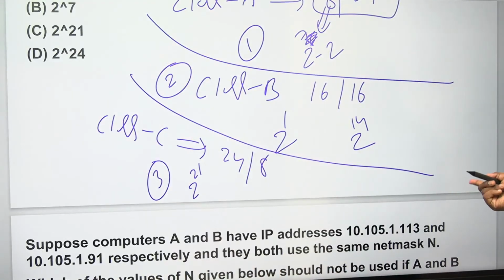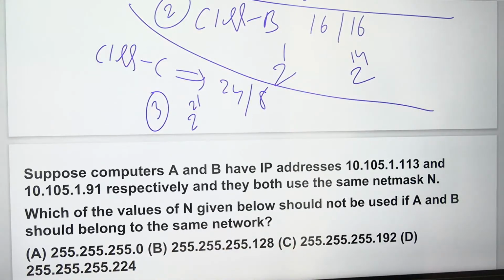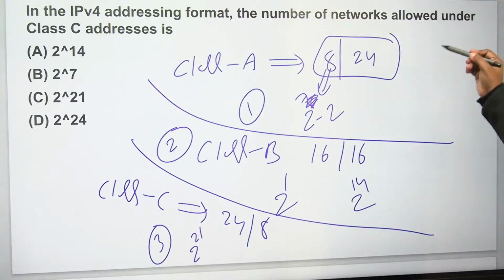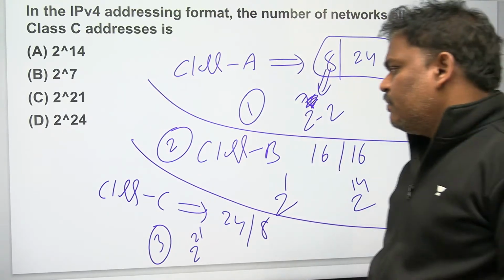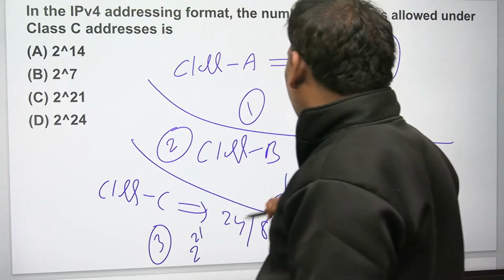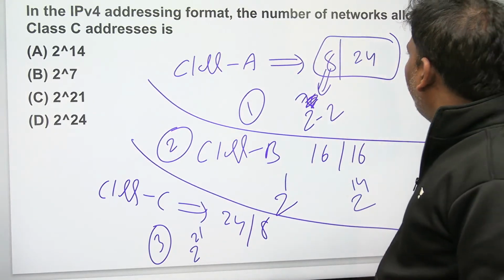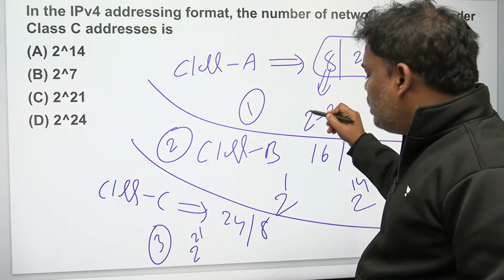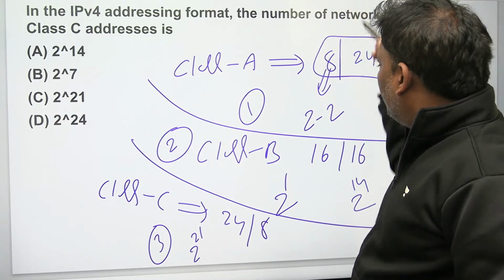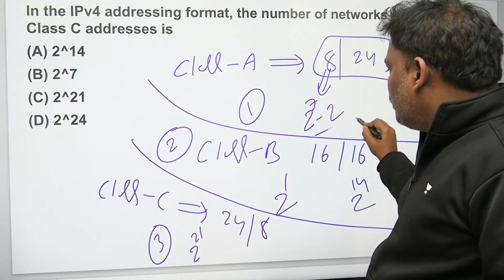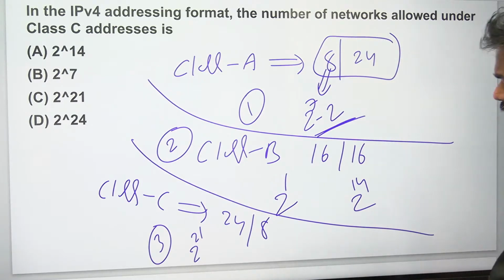Class B, 16, 2 bits are fixed, so 2 power 14. Class C, 3 bits are fixed, 2 power 21. That is the reason you should revise frequently. I didn't revise it, so it took me some time to recollect. You should frequently revise. Maybe 10 days back I did this, and I forgot. It is 2 power 7 minus 2, only for class A. Other classes don't have the minus 2.